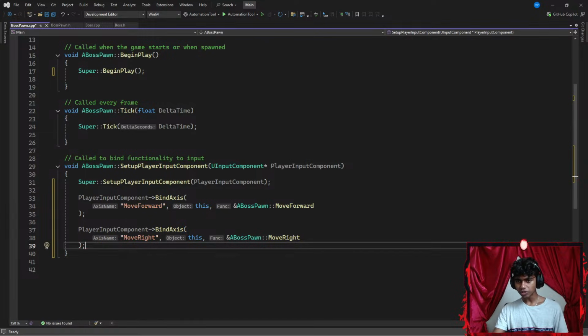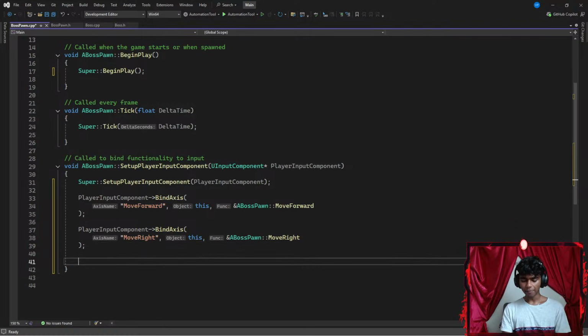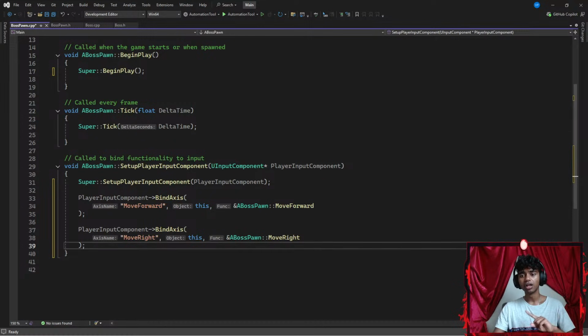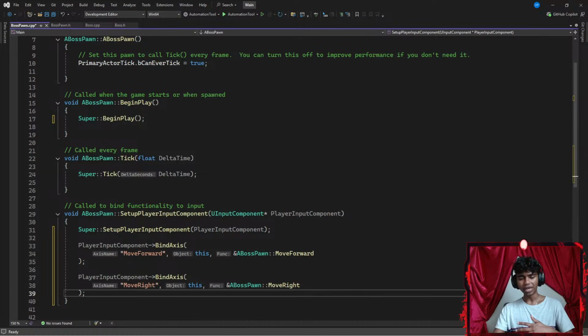Okay, let's go ahead and end this part. Now, once I'm done with this, is there something else that I want to do? I think I gotta go ahead and add my basic if statements, but should the basic if statements go inside my set player input component or inside my main function?